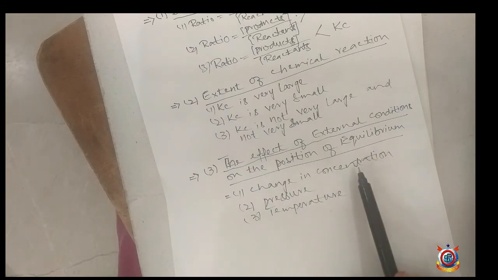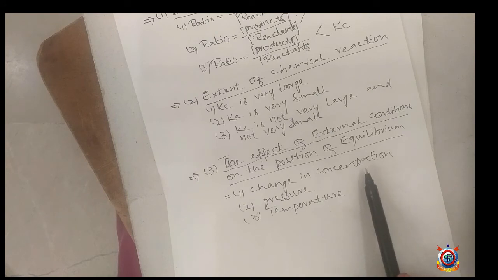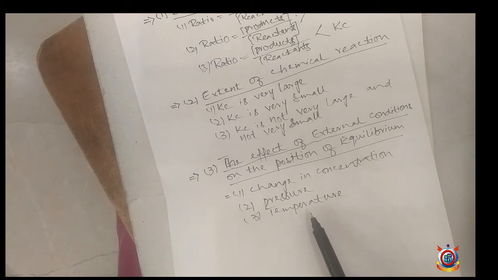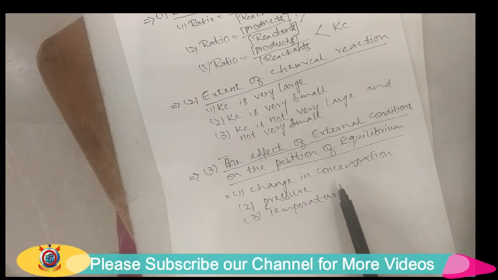First condition is the change in concentration, second is the pressure, and the third one is the temperature. If any one of the conditions is changed, it will disturb the position of equilibrium in a chemical reaction. Therefore, these conditions should be kept constant.